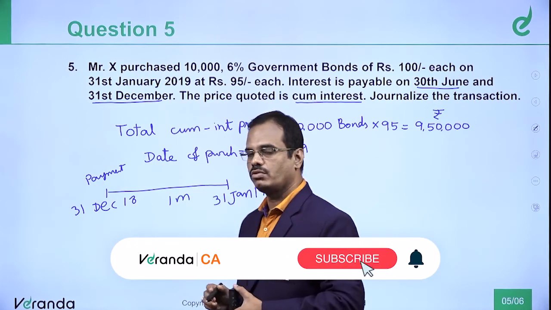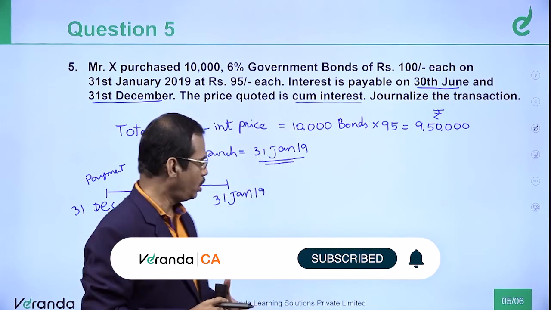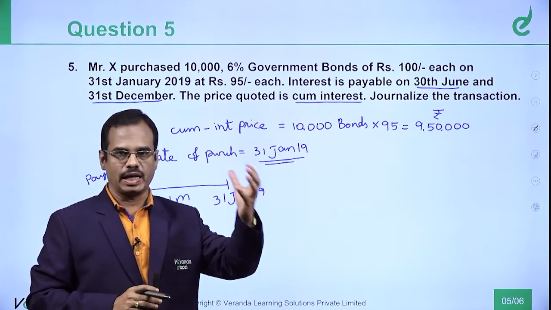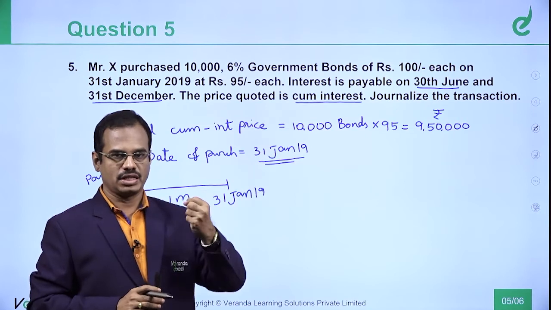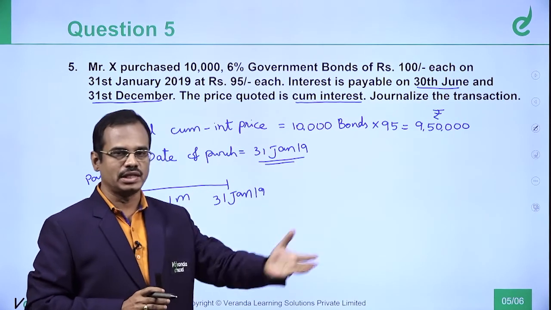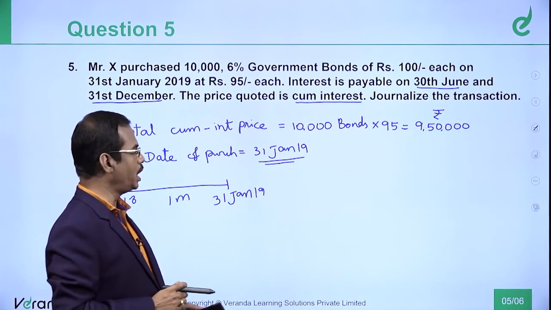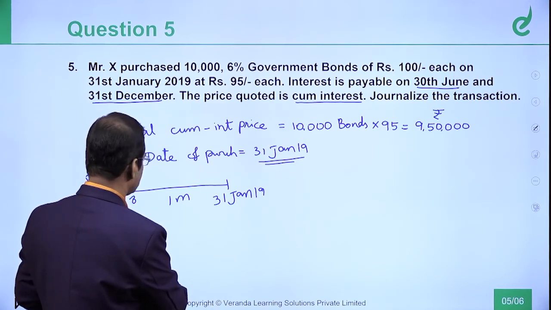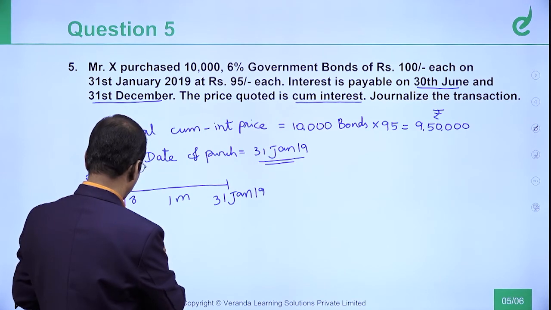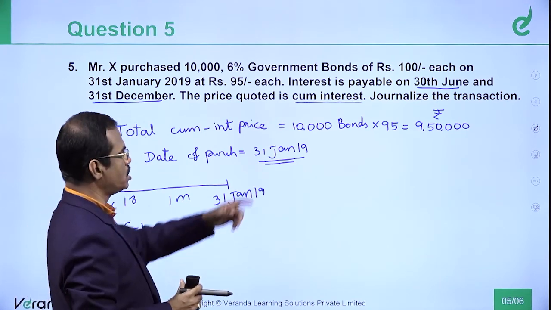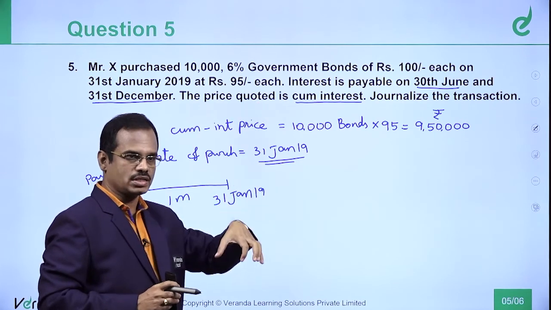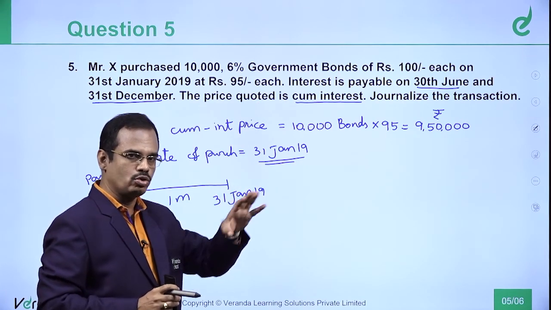This 1 month, what you have to remember, this 1 month interest, the purchaser should pay to the seller. At the time of purchase itself, they will pay this 1 month interest. How are they going to pay? Let us compute. So here it should be interest calculation. The question is cum interest price. So our price includes interest, which we are going to exclude now.